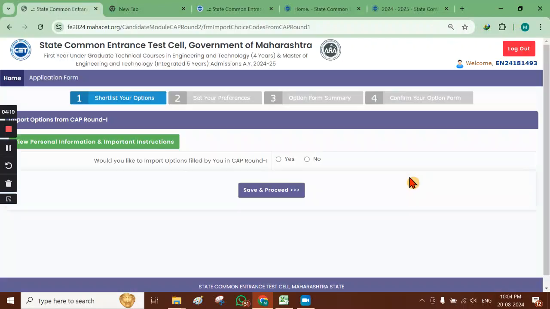Then again you have to go through these instructions, and you have to click on proceed to fill option form. Okay. Now the time window given for this process is from today, that is 20th August to 22nd August. So in all 3 days are given for completing this process. Okay. So please note this timeline.